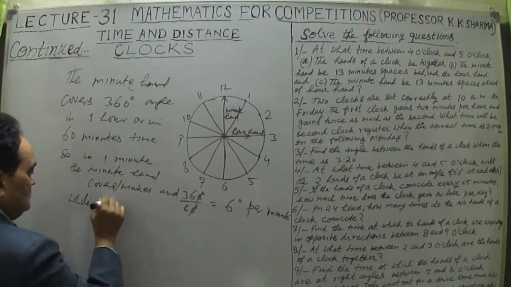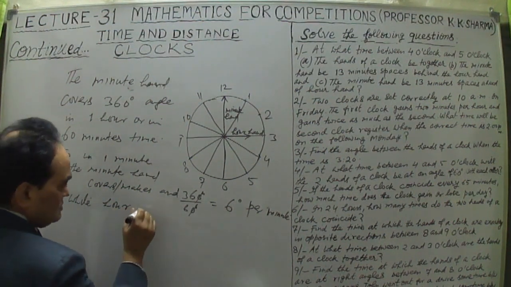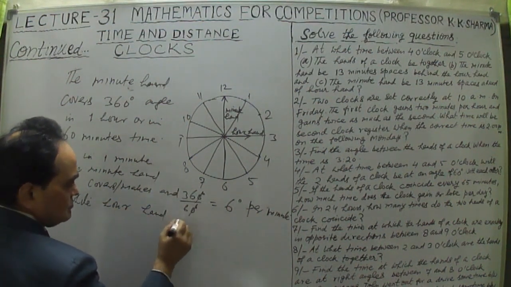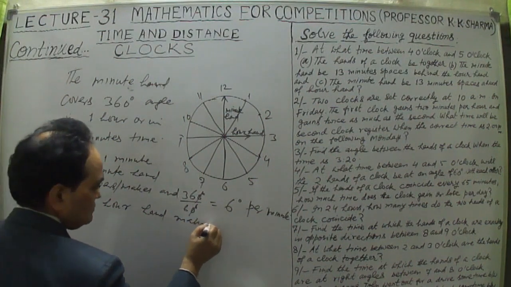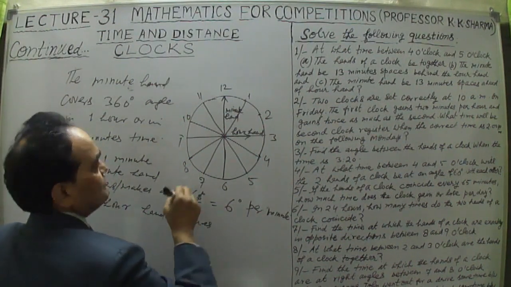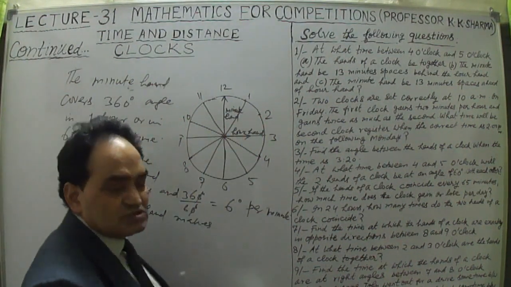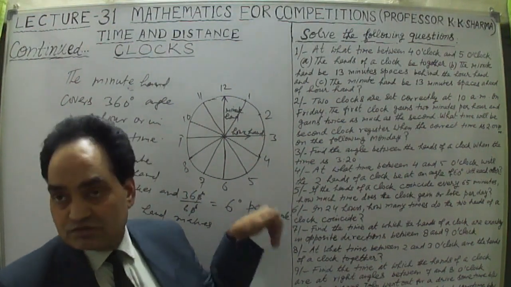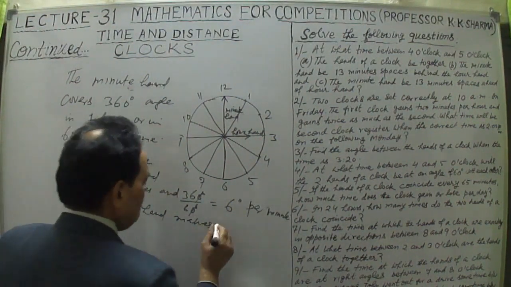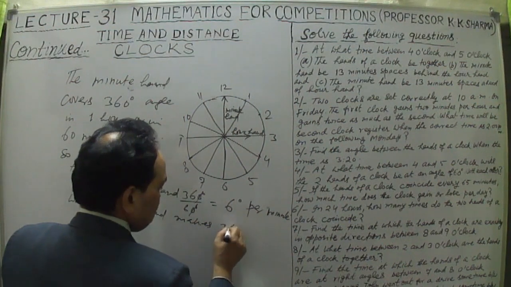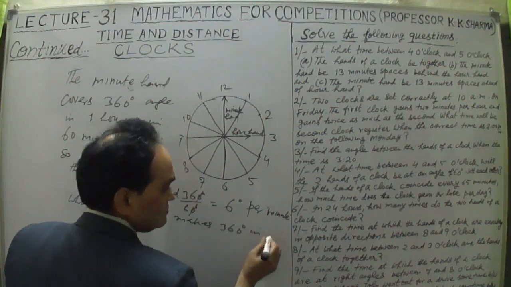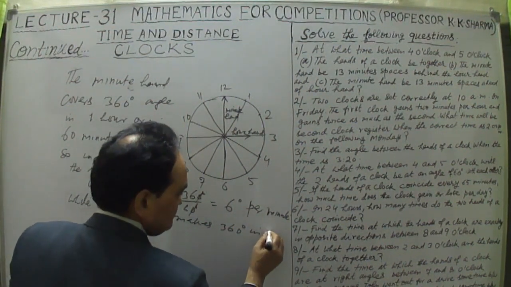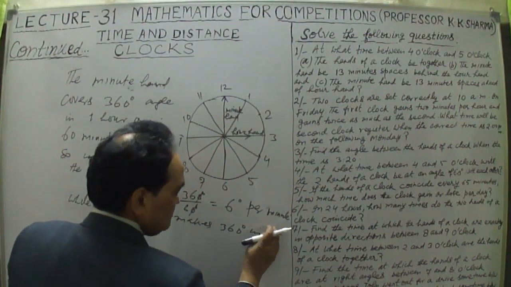While our hour hand moves 360 degrees in 12 hours completely. Not in 1 hour, but in 12 hours.